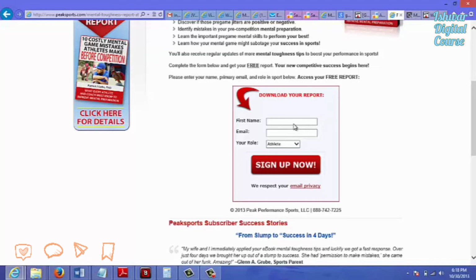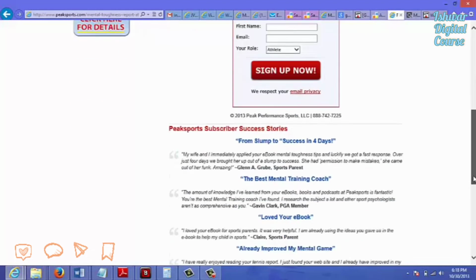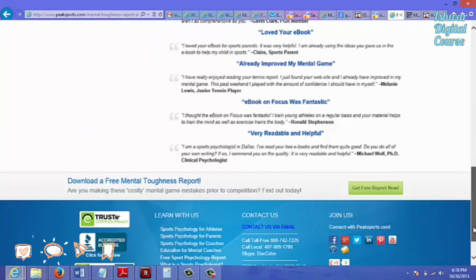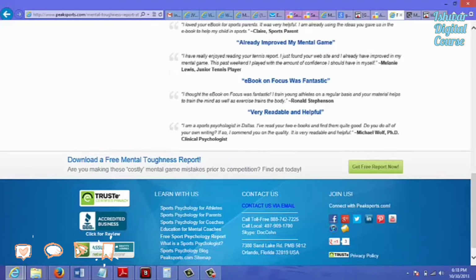You'll have to contact a lot of people to find people that are willing to buy or sell solo ads to you. And some of these people may not know what a solo ad is, so you may have to explain to them that you want to pay them to send an offer to their list. And if you want to contact them, there's usually a contact button somewhere at the bottom of their websites.